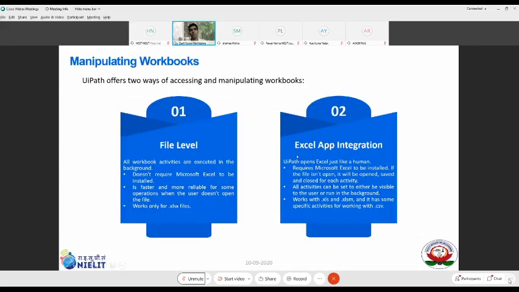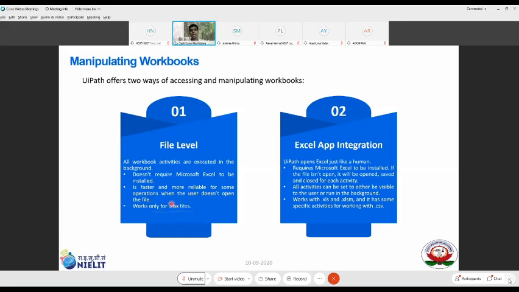Right. So how do you manipulate these workbooks? You can do that at two levels. The first is at file level. The second is at workbook level. When I say file level, this is where you need not have the application installed, and the understanding is only with regards to what the .xlsx file is known for. It only understands the .xlsx format. It will not understand even CSV in that case.